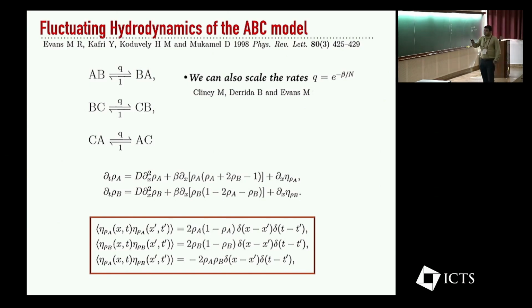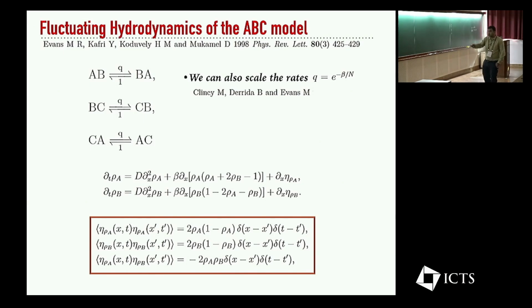And in this case, in order to derive these exact hydrodynamics, one has to scale the rates, which you can do in this particular way, where n is the system size, and you can scale q with some beta, an order 1 parameter. Once you've scaled it, you can write down in exactly the same manner this fluctuating hydrodynamics. But here, one has to note that both of these noises are conservative, and using the action, you can then compute the correlations of this noise.